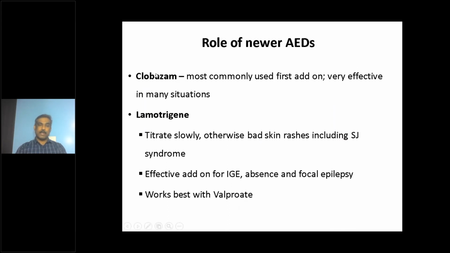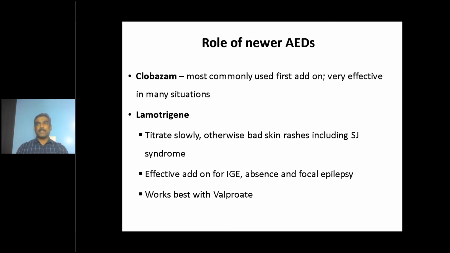Coming to a little bit more detail, clobazam. Clobazam is one of the most commonly used first add-on medications. Whenever we start a patient with focal epilepsy on oxcarbazepine or carbamazepine, and it fails or is only partially effective, then we add on clobazam.